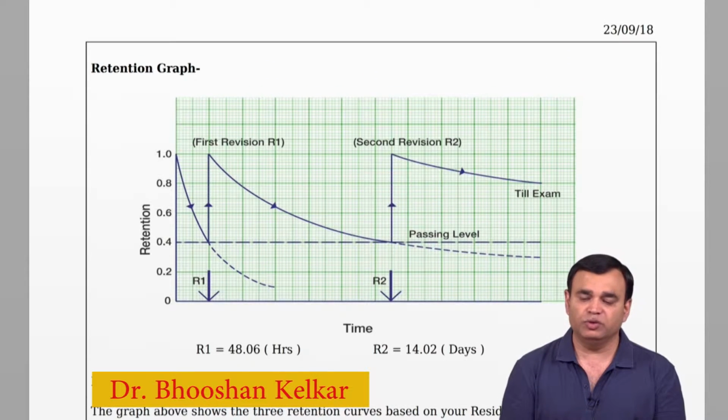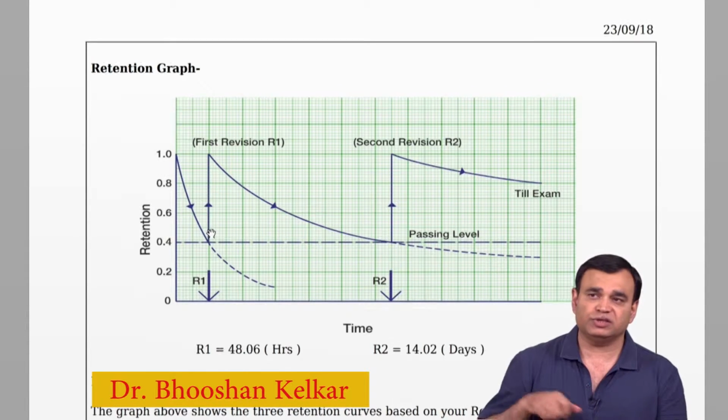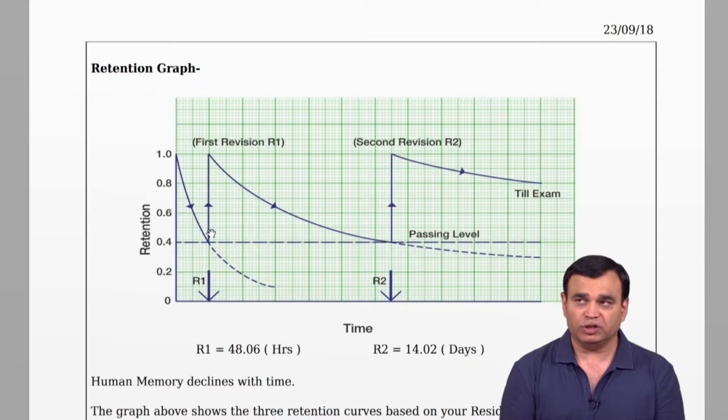And so here you would see that there is a graph of retention versus time, which is going down and cutting at 40%, where you see my cursor, the hand. And this is the point R1 in time, that is the farthest you can go without a revision and still remember at least 40%. And for this particular candidate, the time has come out to be 48 hours roughly, and